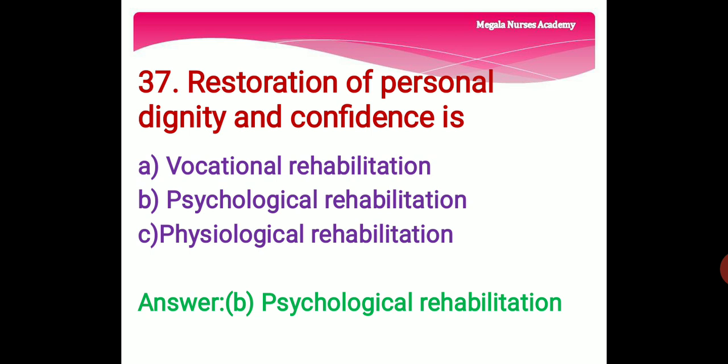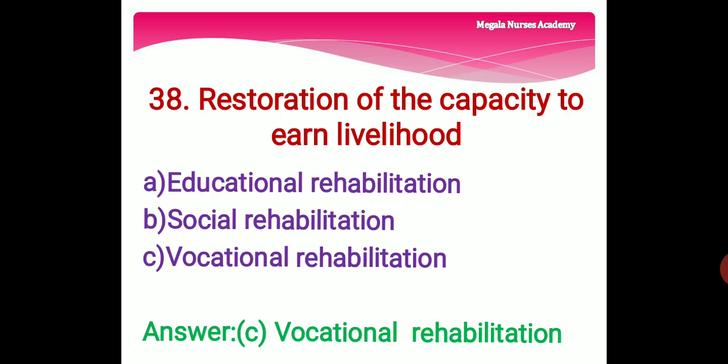37th question. Restoration of personal dignity and confidence is option A, vocational rehabilitation. Option B, psychological rehabilitation. Option C, physiological rehabilitation. The right answer is option B, psychological rehabilitation. Restoration of personal dignity and confidence is psychological rehabilitation.